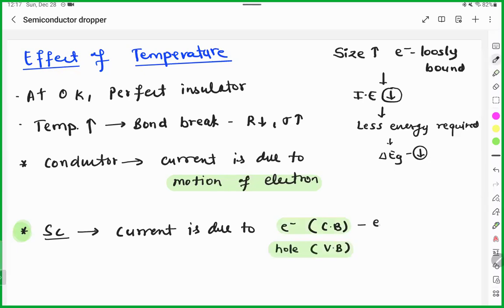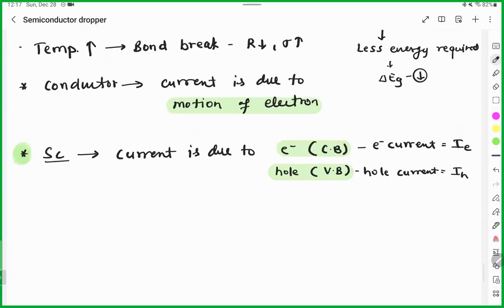This will be the electron current, and we will represent it by IE. And this is the hole current, so we will represent it by IH. In this whole topic, we will talk about electron current and hole current.